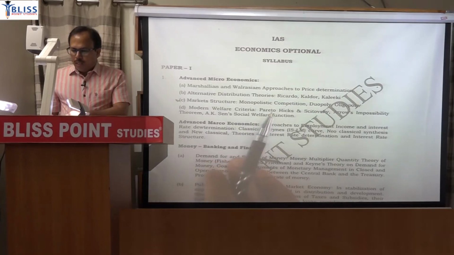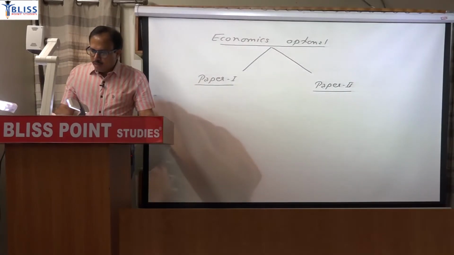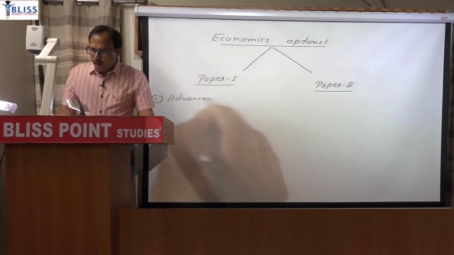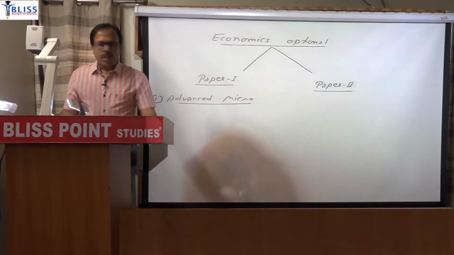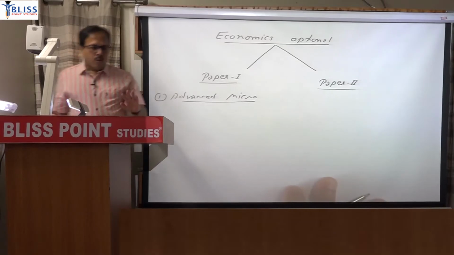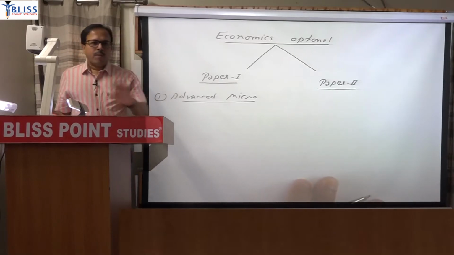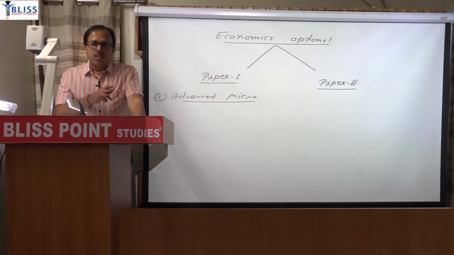So if you want to write, just do one thing. In paper 1, the first topic is advanced micro, and in advanced micro there will be further 4 subtopics. For all those subtopics there will be different sources. You don't have to buy those sources. I will be listing those sources, and it is also there in the test series schedule. In every test series schedule, at the end of the topic, the source is mentioned.